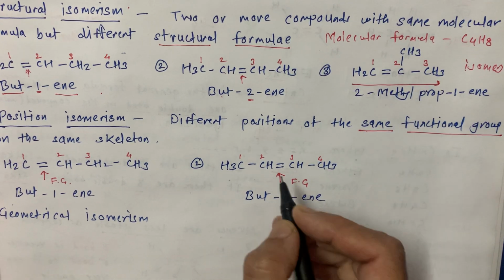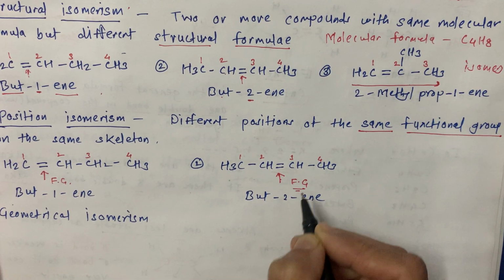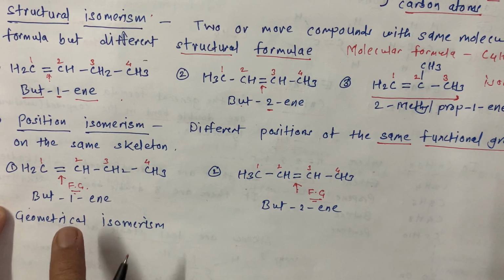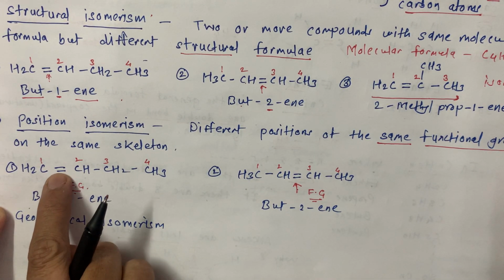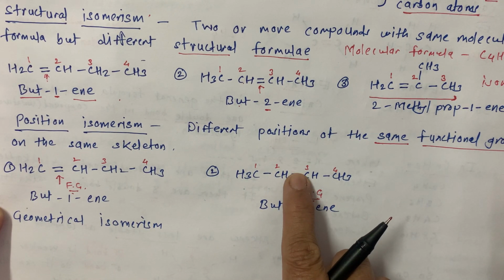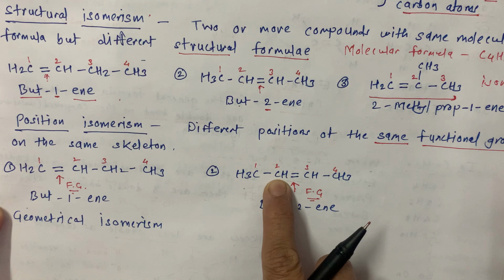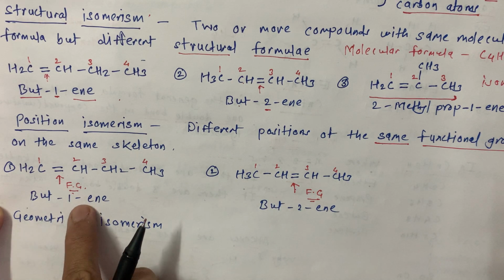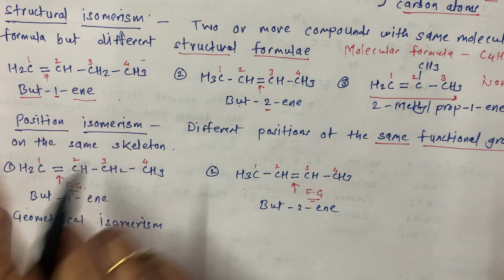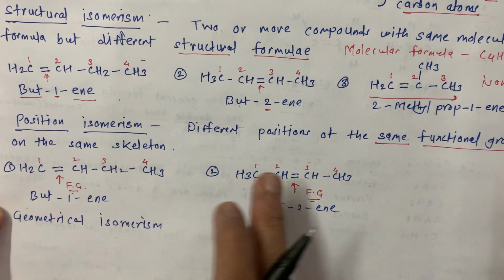In this example, this double bond is our functional group. Means what is that? See, here the position of the double bond is on the first carbon. Here the position of the double bond is on the second carbon. That's why but-1-ene and but-2-ene are position isomers of each other.